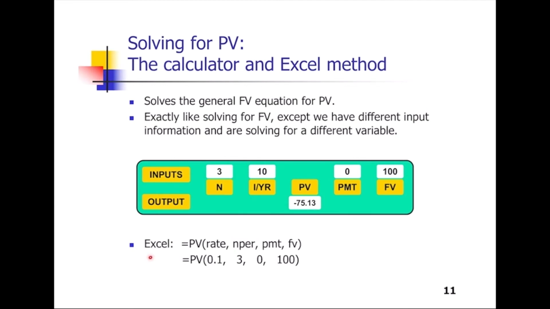The third, Excel method: you can use the PV function. So type equal, and PV. The rate is 10%, so 0.1, and the number of periods is 3 years, and there is no payment, and FV is 100, and you get the same number like this.